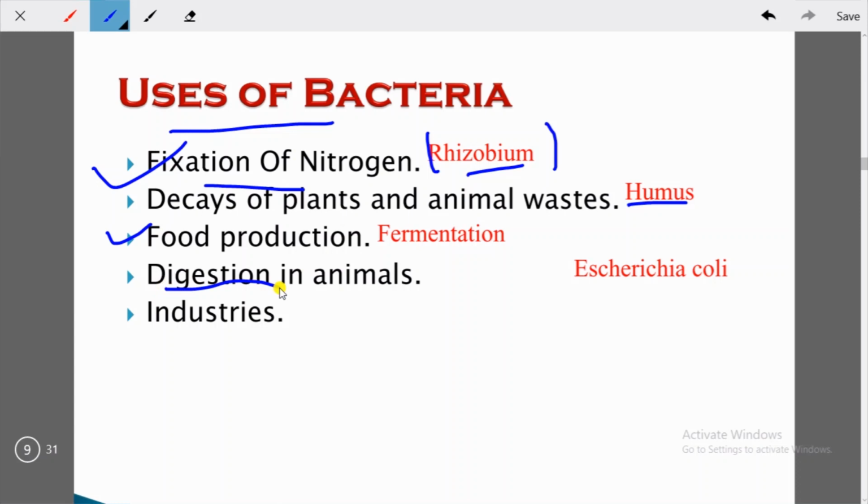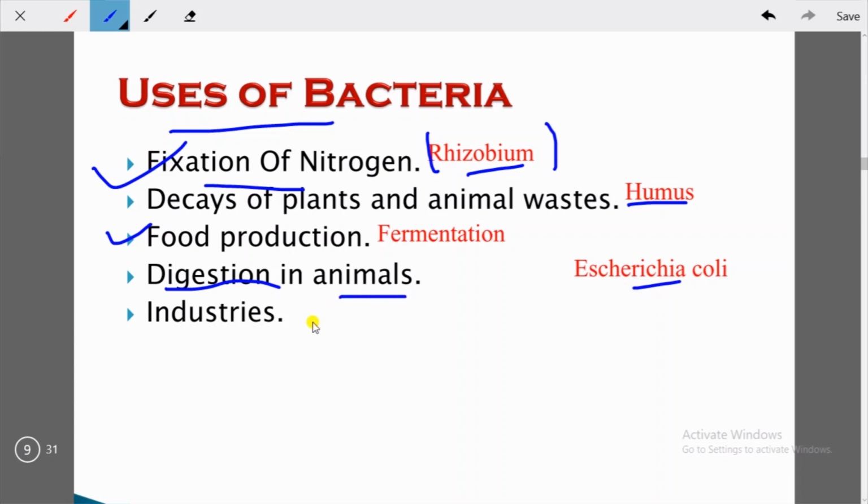Escherichia coli bacteria is present in the intestine of humans and herbivorous animals, where they help in the digestion of food. So Escherichia coli is a kind of bacteria which is present in the intestine. We know about our body that we have a large intestine and a small intestine. Inside this small intestine, this Escherichia coli is present and they help in digestion.